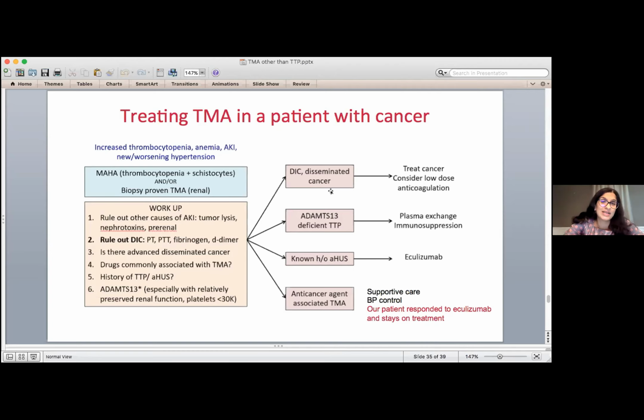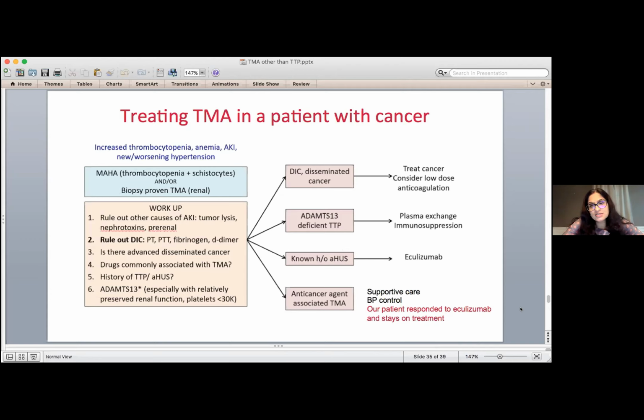Now, if it turns out it's just advanced cancer or something called DIC that can occur with cancer, the treatment is to treat the cancer. Sometimes low-dose blood thinners will help. If it is ADAMTS13 deficiency and TTP, we treat it as TTP with plasma exchange and immunosuppression. If someone has known atypical HUS, they get eculizumab. But the biggest category here is anti-cancer agent-associated TMA. Chemo drugs, more targeted treatments.